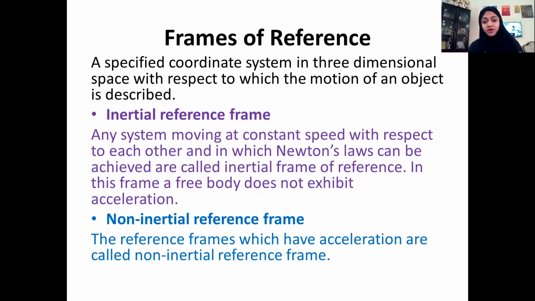So inertial frames of reference will be either at rest or moving with constant velocity with respect to each other, while non-inertial frames of reference are accelerated frames of reference. And Einstein's special theory of relativity is applicable for inertial frames of reference only, not to non-inertial frames of reference.